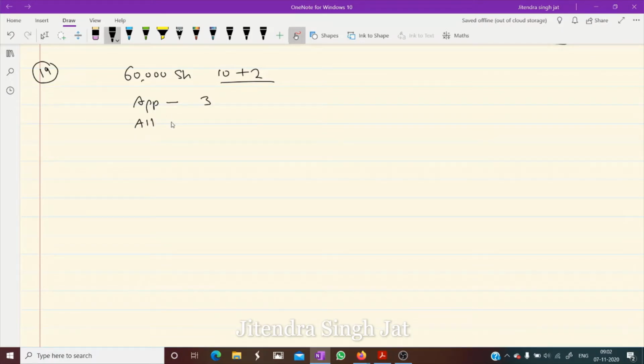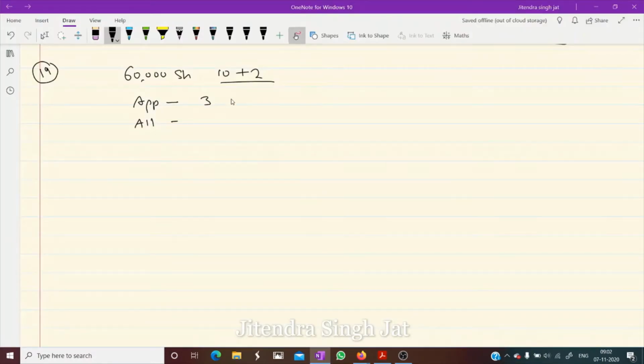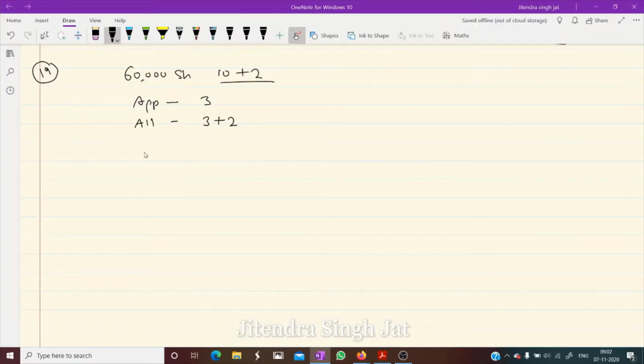On allotment, let us see. 5 rupees including premium. 5 rupees including premium means 3 plus 2. 2 is premium. And the balance on first and final call. So how much is the balance? The balance will be 4, isn't it? 3 plus 3 plus 4, 10 plus 2. In this manner, 10 plus 2, face value and securities premium reserve, is payable.